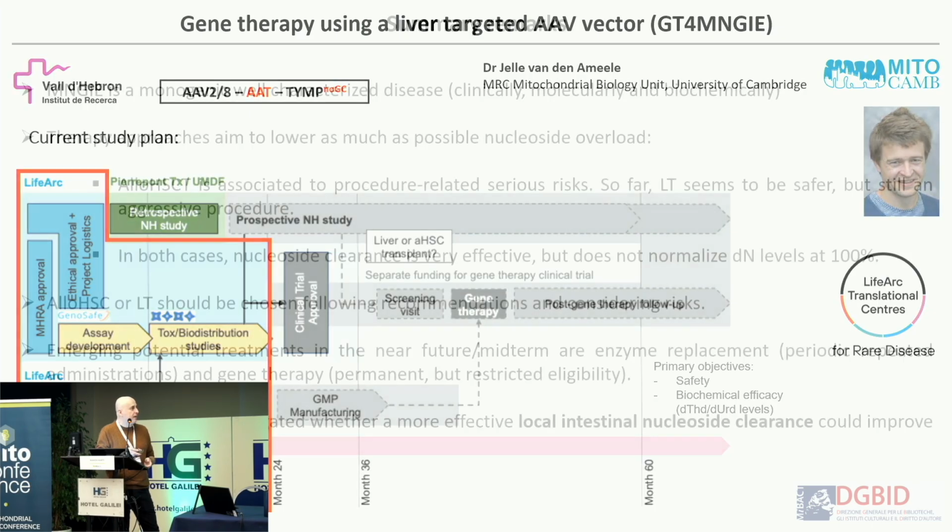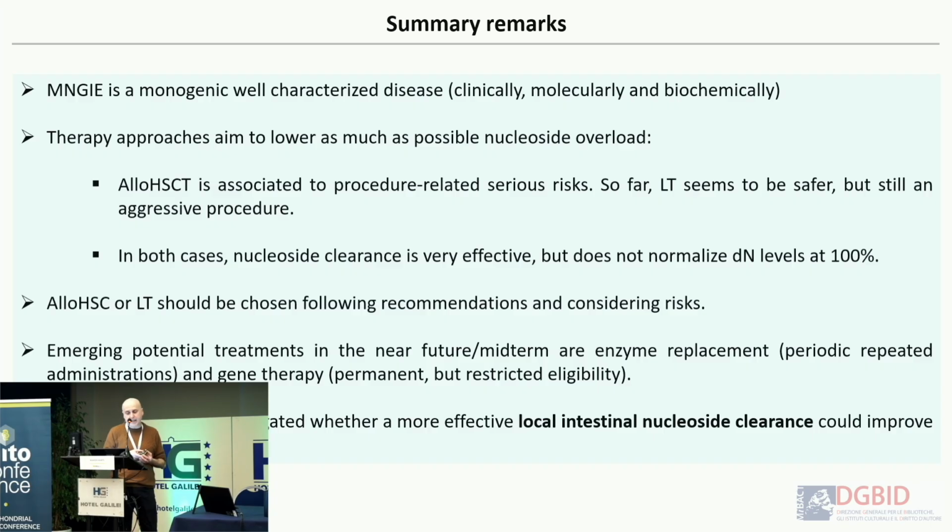So I think this is everything I wanted to say. Well, these are just the summary remarks. MNGIE is a very well-known disease, and the therapy approaches should aim to lower thymidine and deoxyuridine. At this point we have the possibility of bone marrow transplantation and liver transplantation, and what we and the clinicians have to do depends on the specificities of the patients. There are emerging potential treatments that we hope in the near future could complement what we have now. And I think we have to keep an eye on the possibility that we probably need to be a little more focused on the intestine, on the local reduction of thymidine in the small intestine.